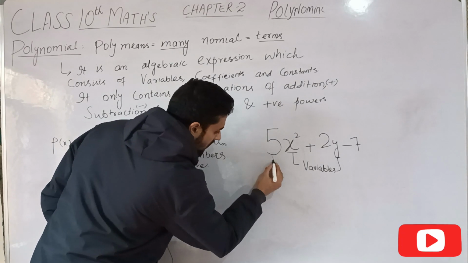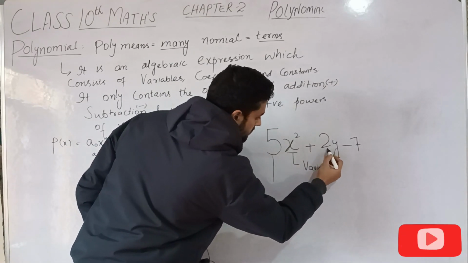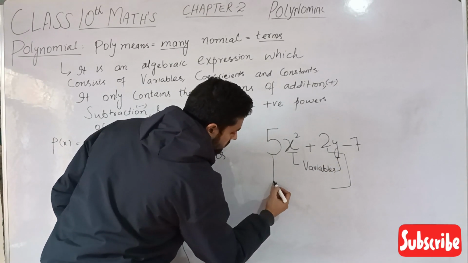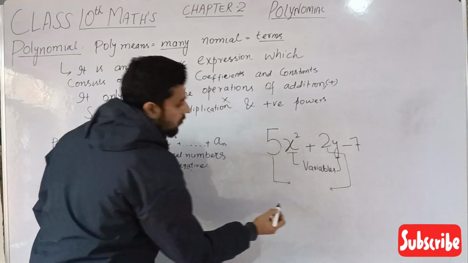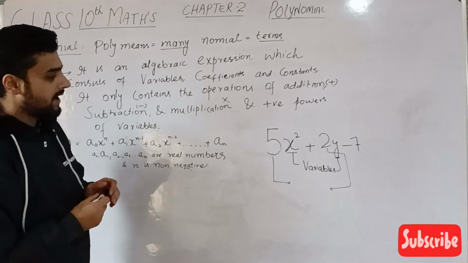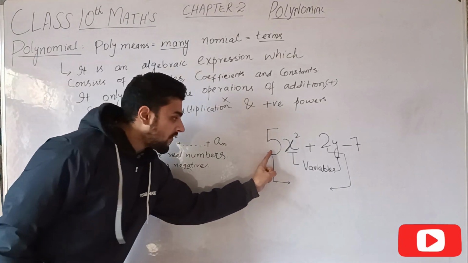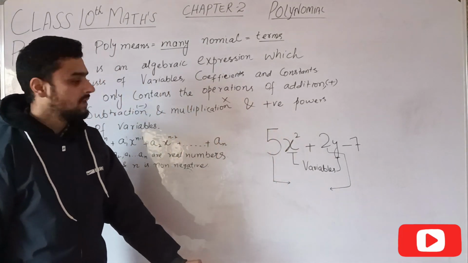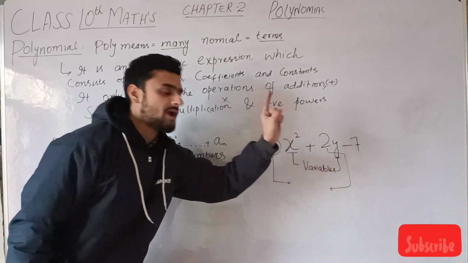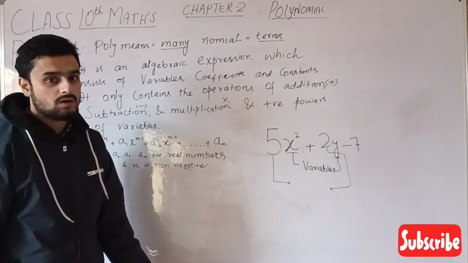What are this 5 and this 2 called? This 5 is multiplied with a variable. This 2 is also multiplied with a variable.